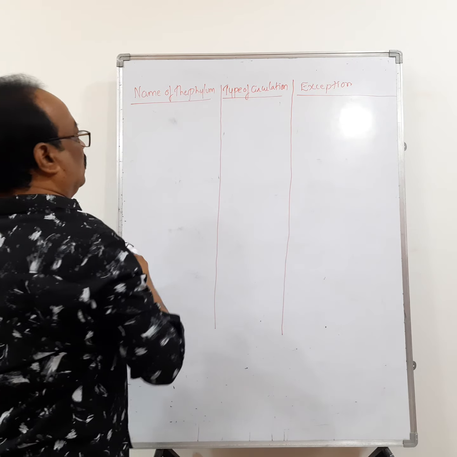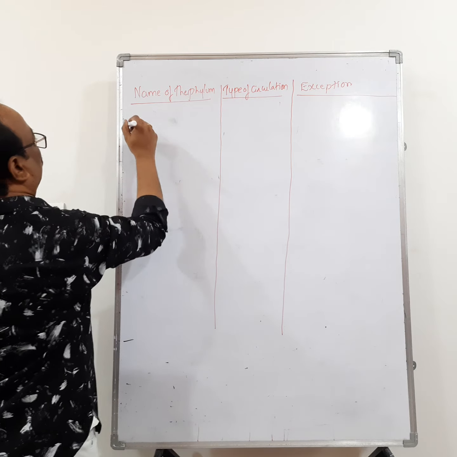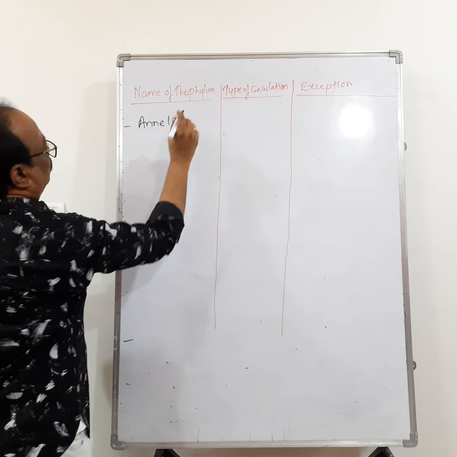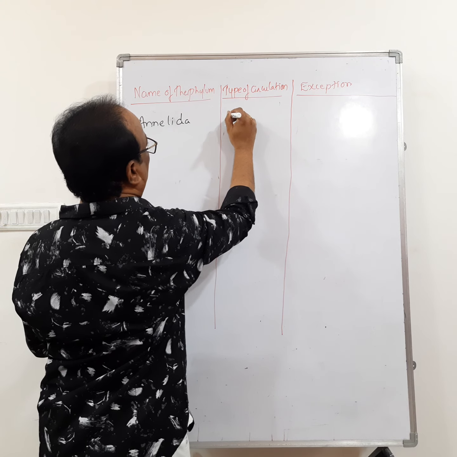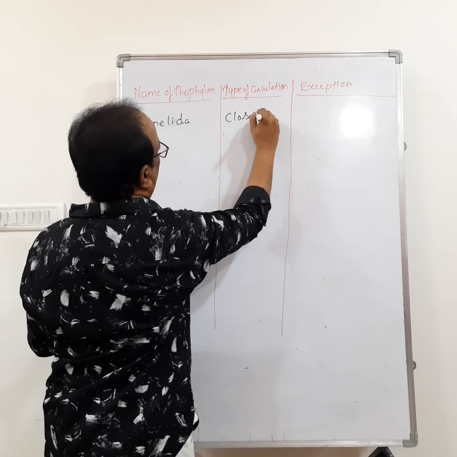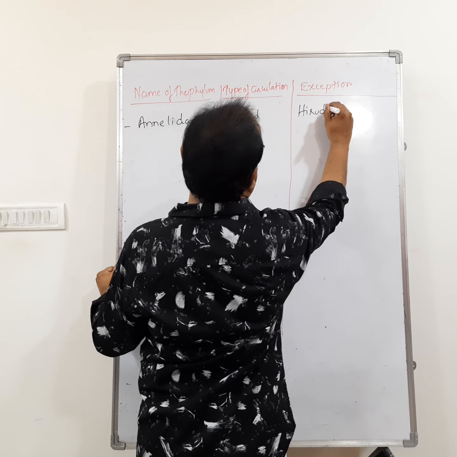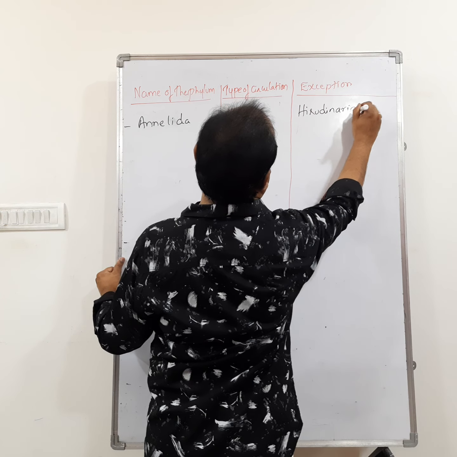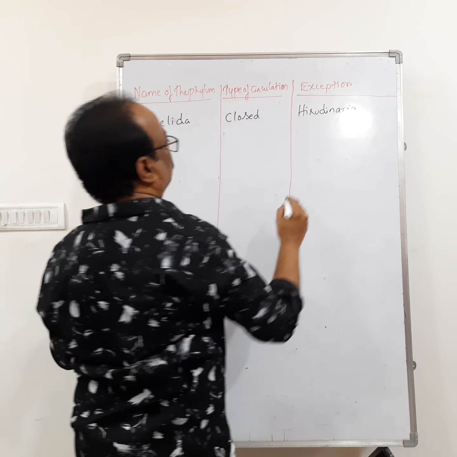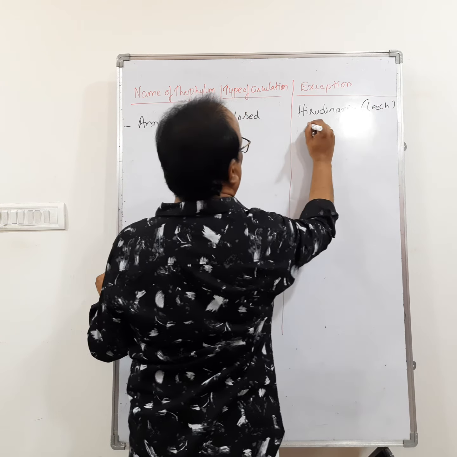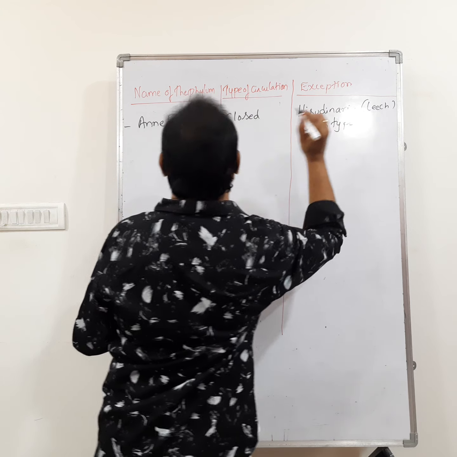Okay. So let us see the first one, Annelida. In Annelida, type of circulation is closed type. Exception, Hirudinaria, that is the leech. The type of circulation is open type only in Hirudinaria.